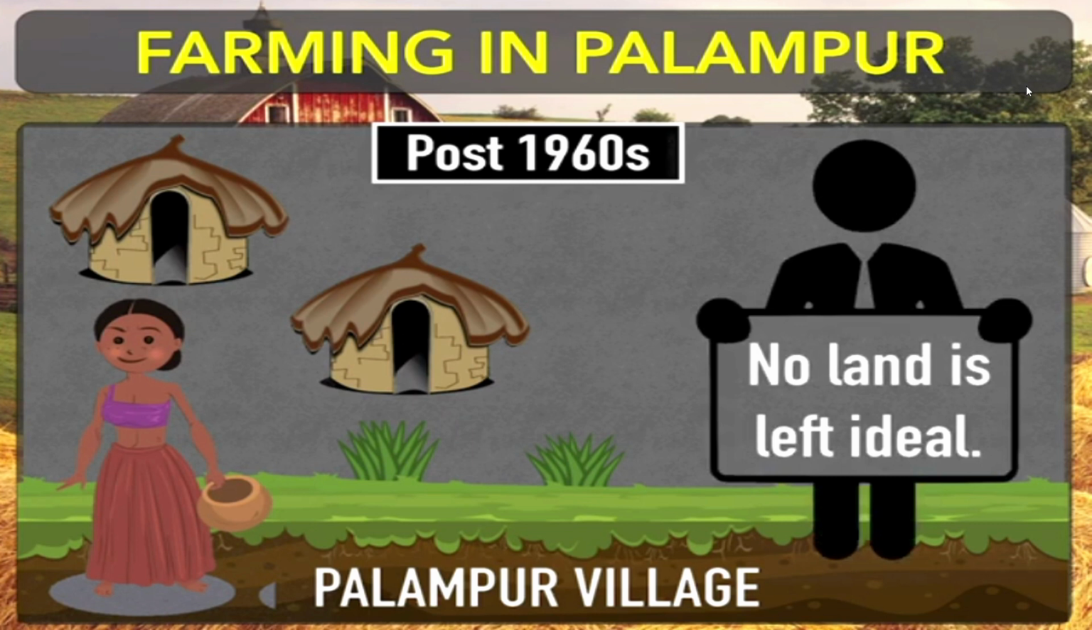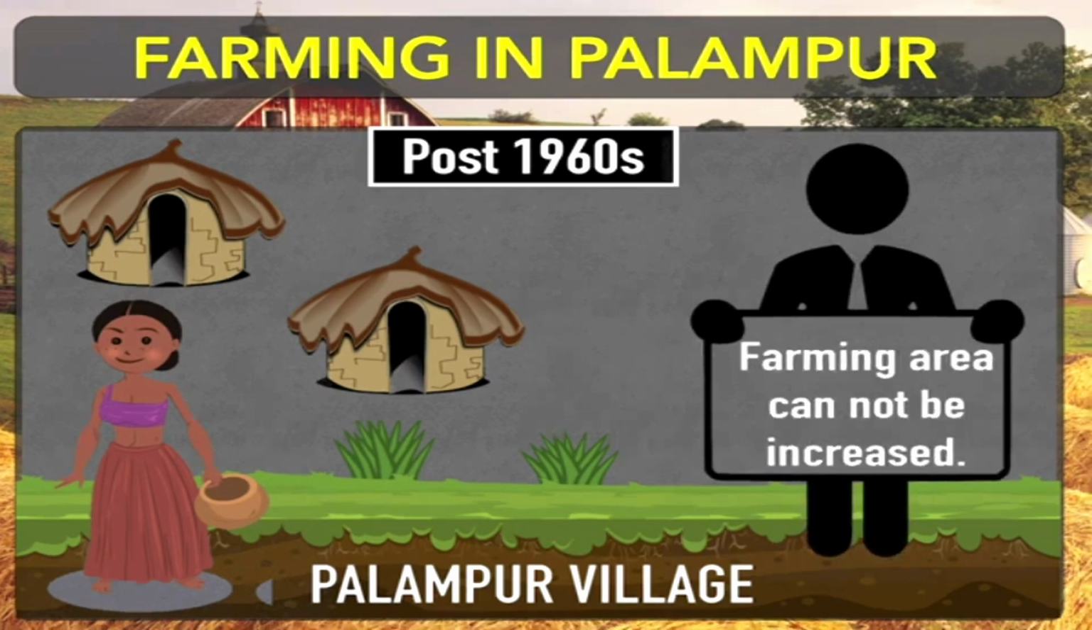If we talk about village Palampur after 1960, there is no land left idle that can be used to increase the farm area, to increase production, and to manage a proper food supply for the increasing population. So no land is left idle in village Palampur. People are not able to increase the land area to increase the fields.